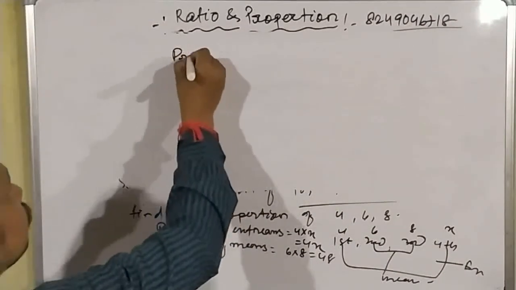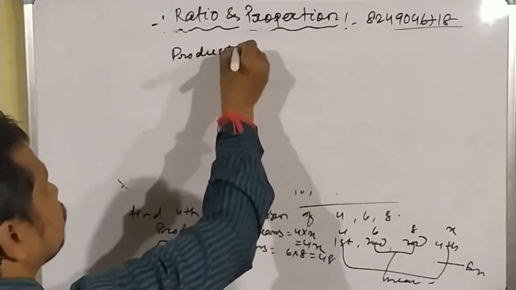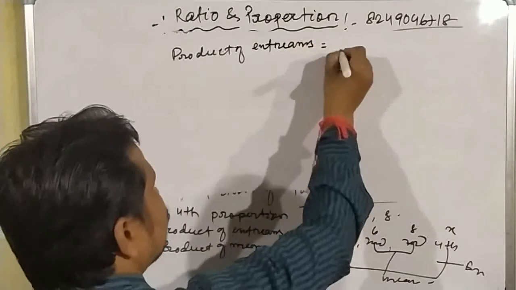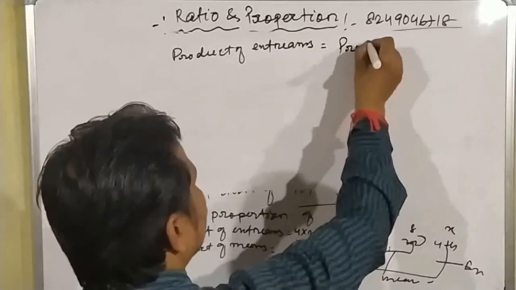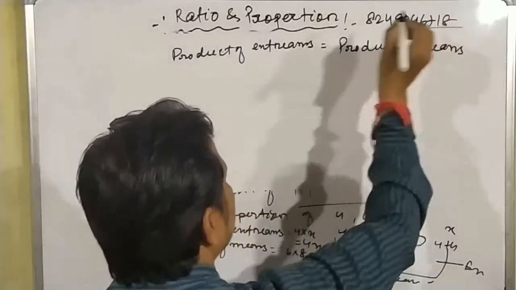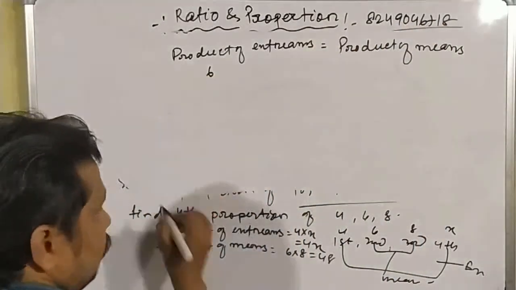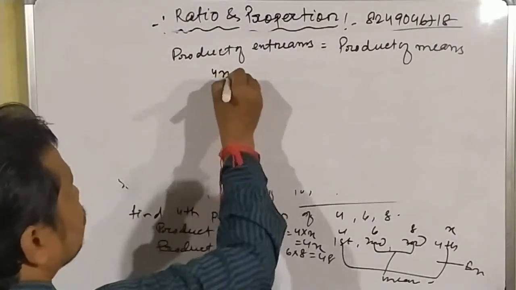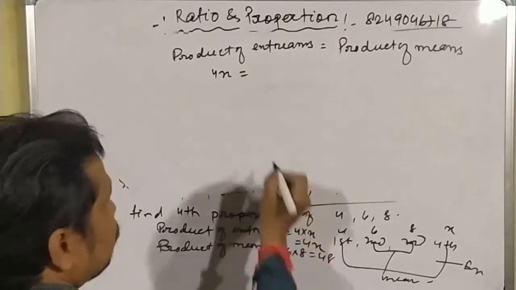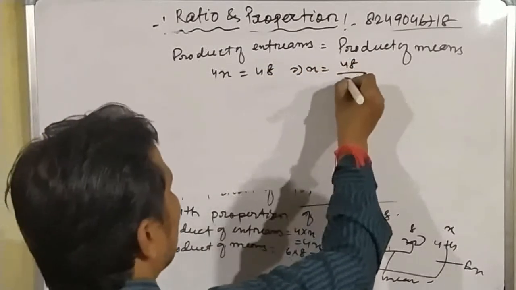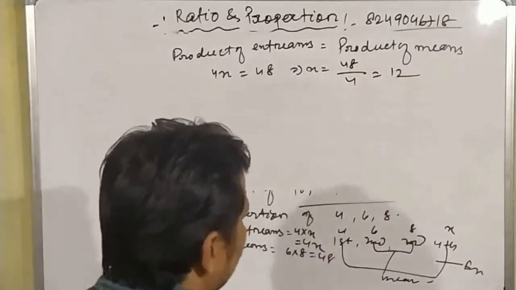So 4x must be equal to 48. Implies that x is equal to 48 by 4, which is equal to 12.